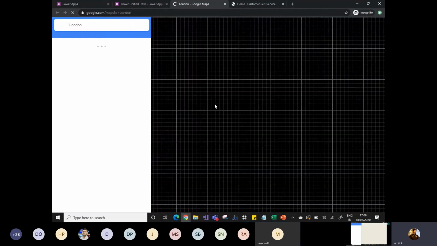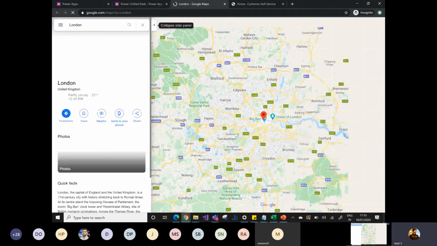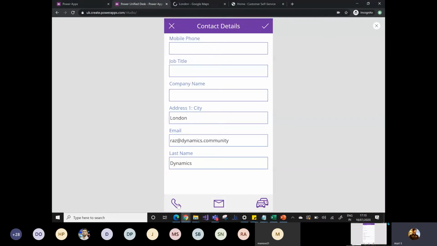So as soon as Narayan clicks on Google Maps, it will open Google Maps on his mobile phone and simply show the navigation. Okay, so this is the feature that I have provided in the Canvas app, and I have provided the email as well and the calling as well.